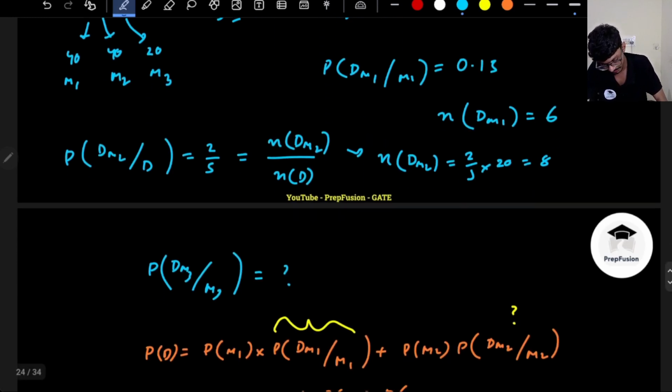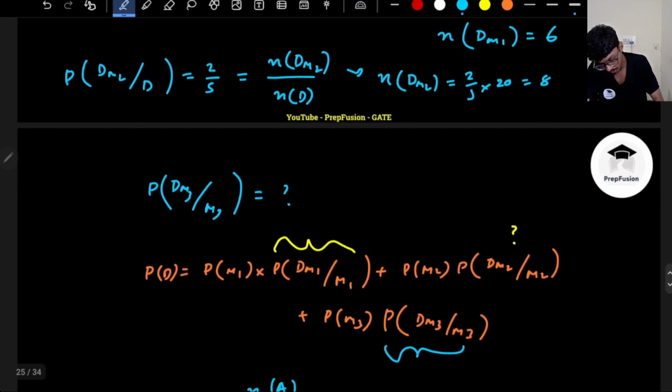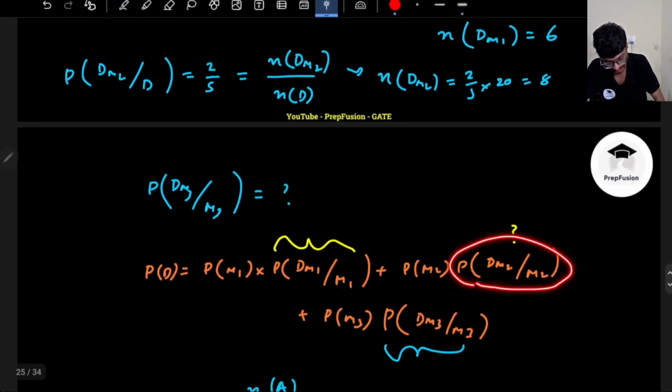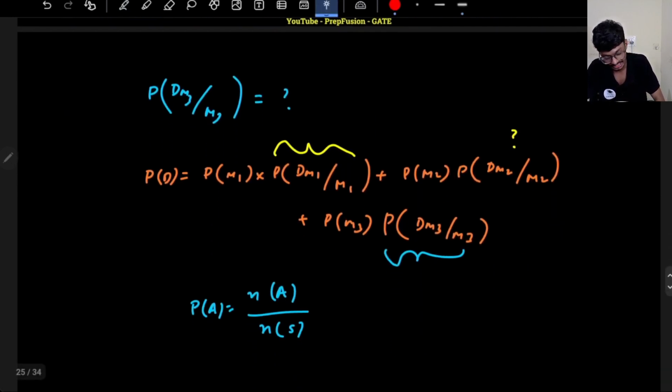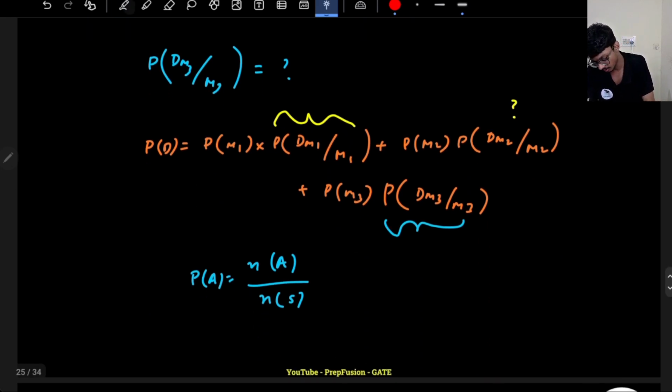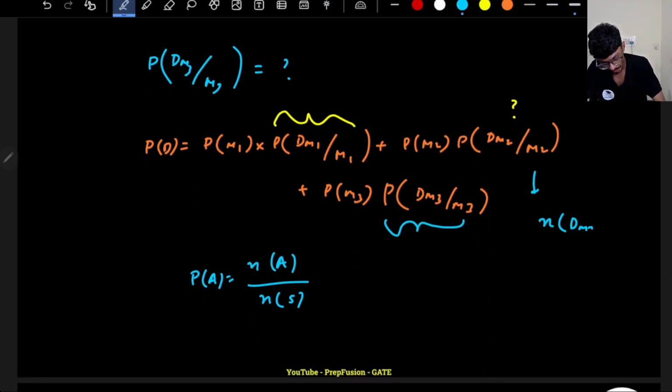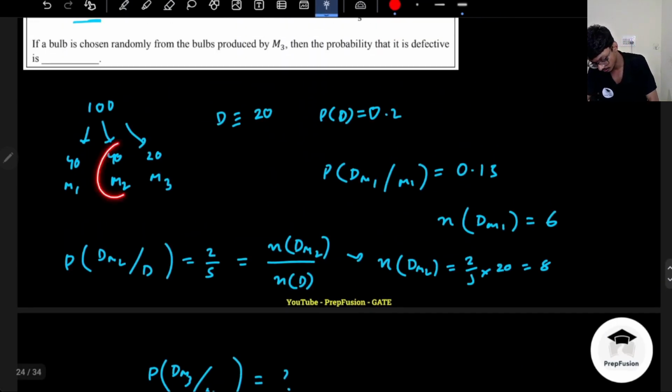So what is the probability? Now what are they asking? What is the probability of D given M2? So what will be this value? It will be the number of defective bulbs from M2. What will be the sample space? It will not be the whole sample space, not the whole 100 bulbs, because given that it is from M2 itself, how many bulbs does M2 produce? 40.